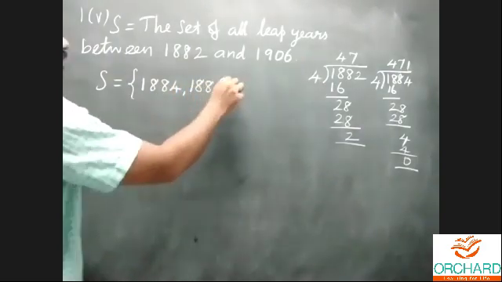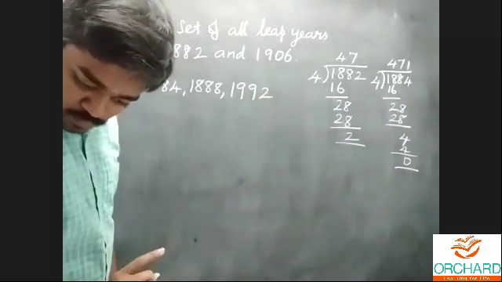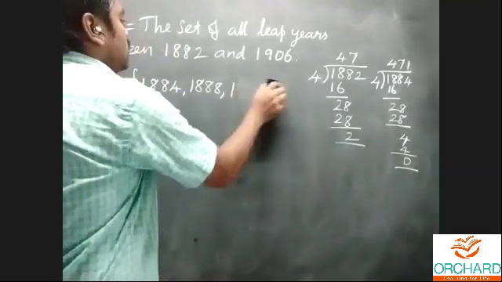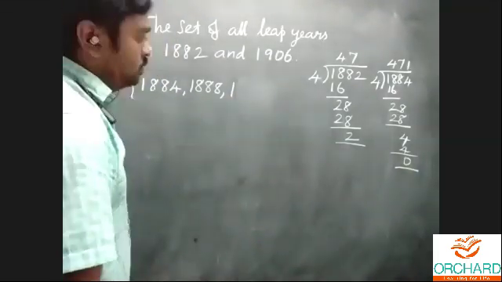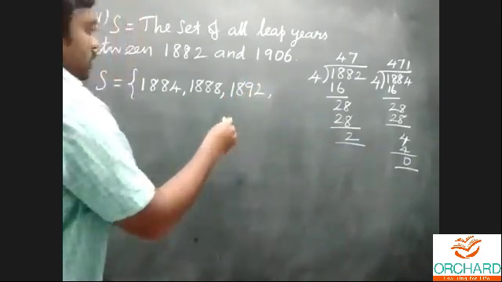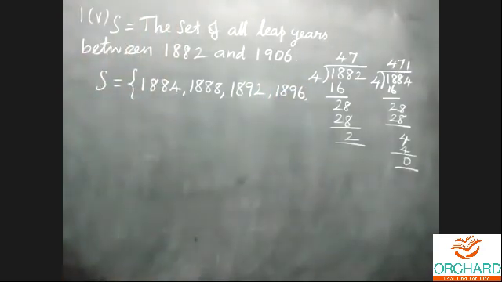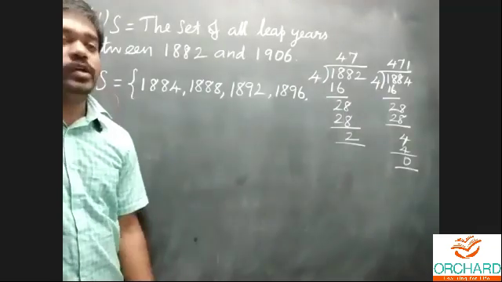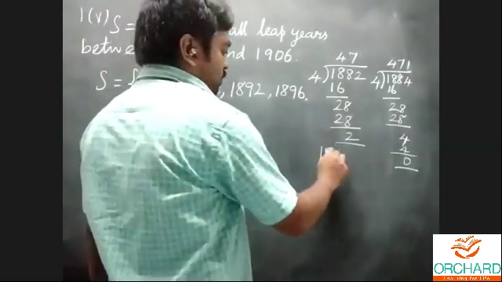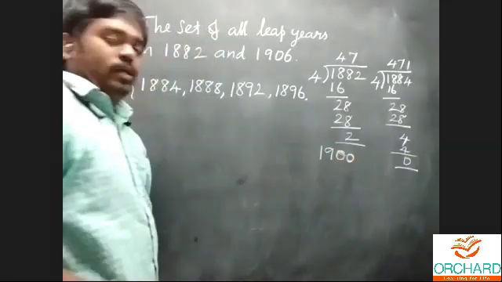Next 1888, and 1992, sorry, I made a mistake, 1892. 1892 and 1896. Okay, listen carefully. Next, add 4, that is 1900.